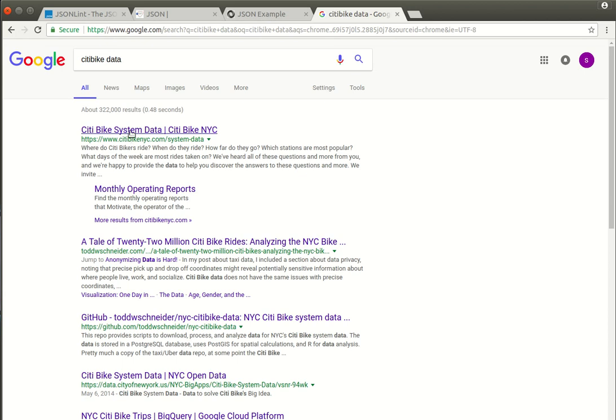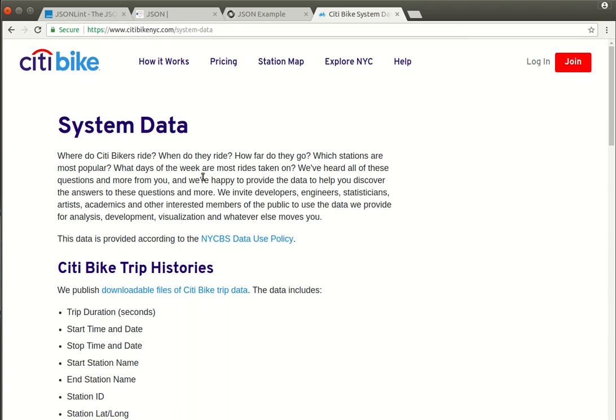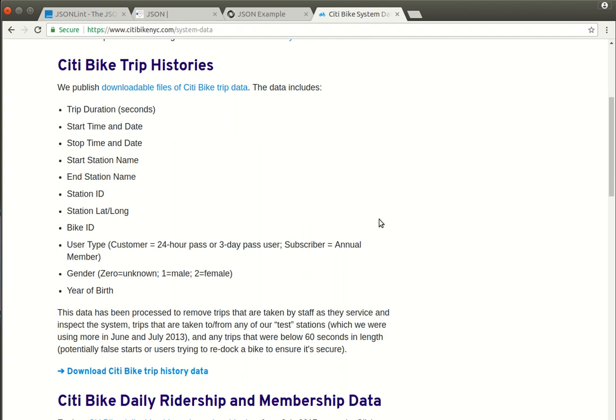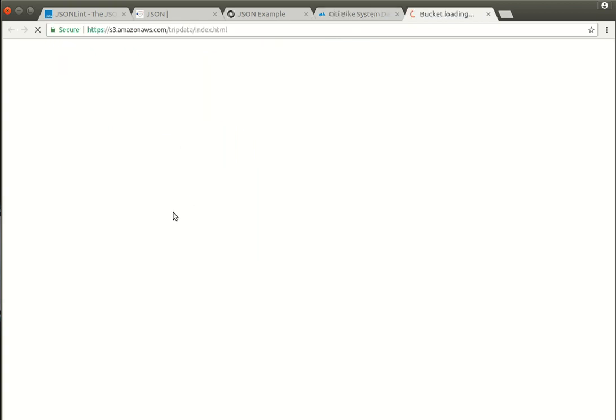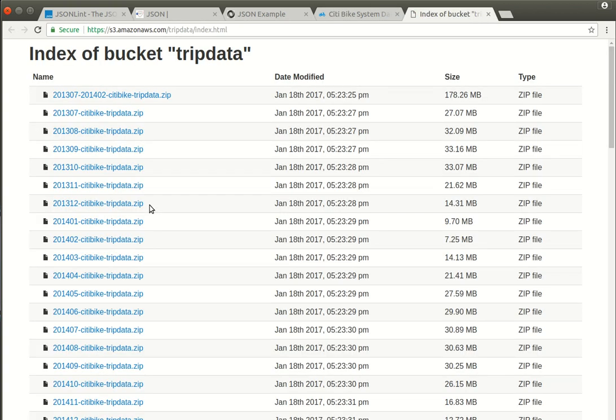They happily provide access to data about the City Bike system. They provide it both retrospectively and in real time. One option here is City Bike trip history. These are CSV files, actually, zipped, compressed data, of City Bike usage for every City Bike ride that's taken within a given month.